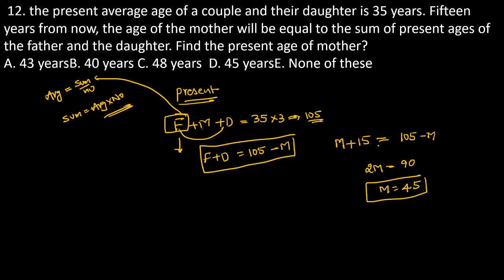Here my question: what is the present age of the mother? Present age of mother, m is represented for mother, and the value becomes exactly 45 years. The present age of mother is exactly 45 years. Very good.